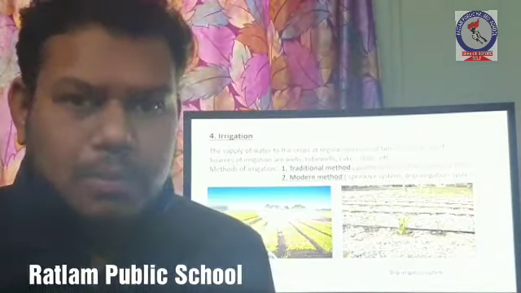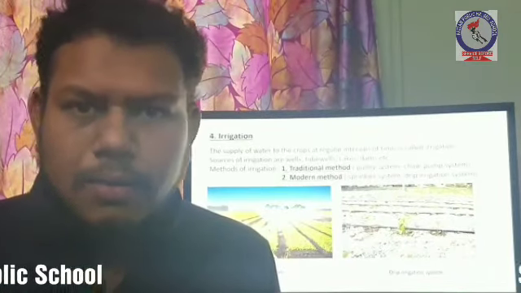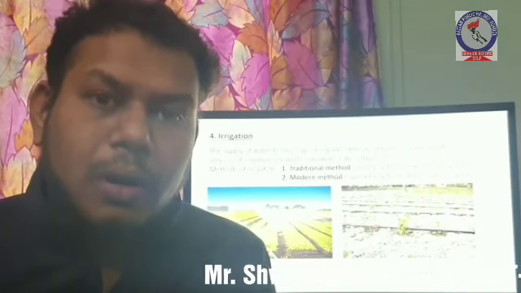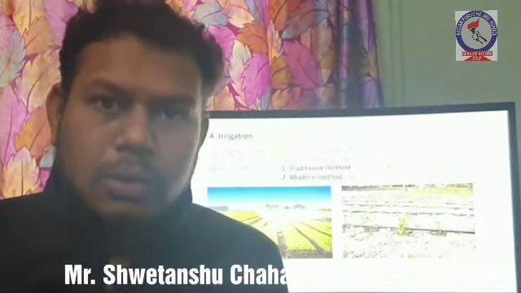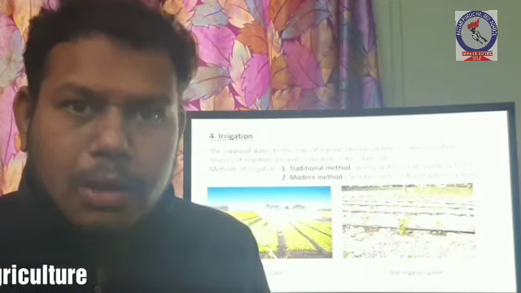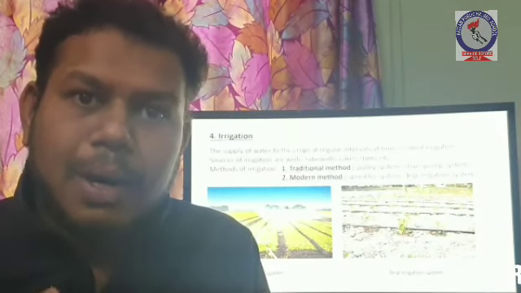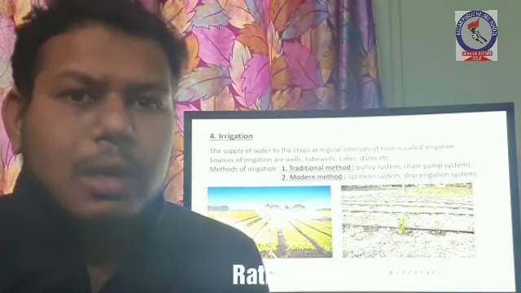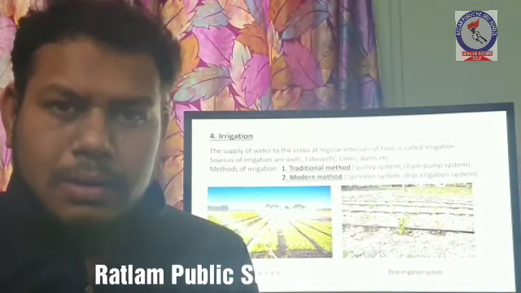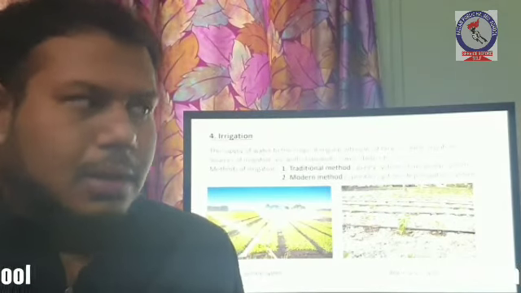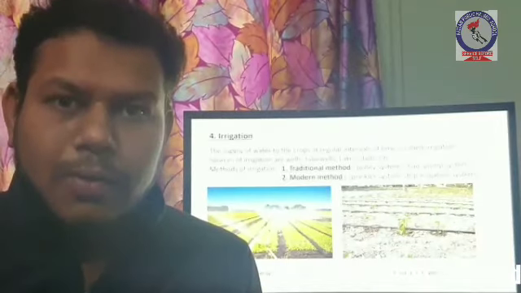It also has a network of pipelines across the field, and there are small holes in the pipe. So drop by drop water flows out of it just above the plant root, and it wets the area where the plant roots are covered. Both these methods are used where water is scarce, where water is not available in much quantity. That's why this irrigation is also known as water saving irrigation.